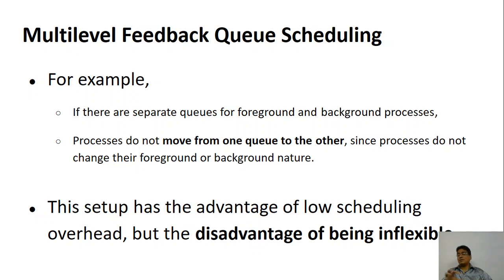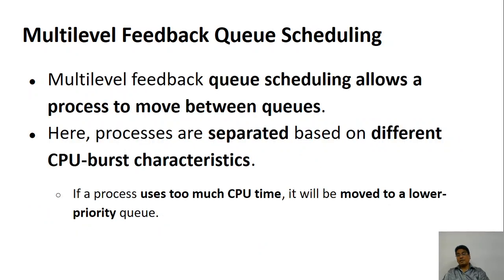You are given a queue and you are supposed to use that same queue, you cannot shift to the other. So that is going to be a problematic thing. However, the overhead is very little here, because when the process comes, you decide what type of process it is, permanently assign it to a queue, and that's the end of it. We don't do anything after that.